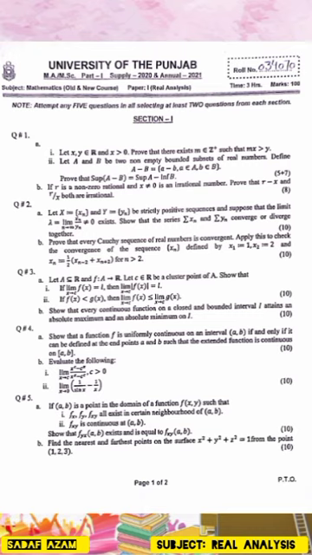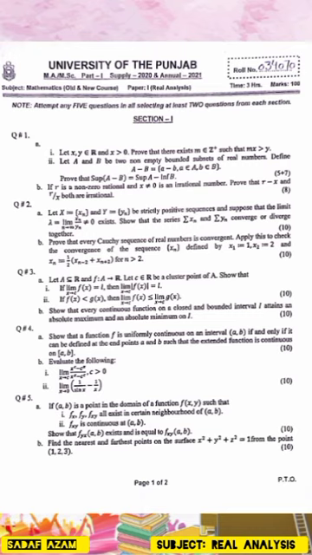Question number 3a. Let A be a subset of the real numbers, f from A to R, and let c belong to the real numbers be a cluster point of A. Show that 1. If limit as x approaches c of f(x) is equal to L, then limit as x approaches c of the modulus of f(x) is equal to the modulus of L. 2. If f(x) is less than or equal to g(x), then limit as x approaches c of f(x) is less than or equal to limit as x approaches c of g(x). B. Show that every continuous function on a closed and bounded interval I attains an absolute maximum and an absolute minimum on I.